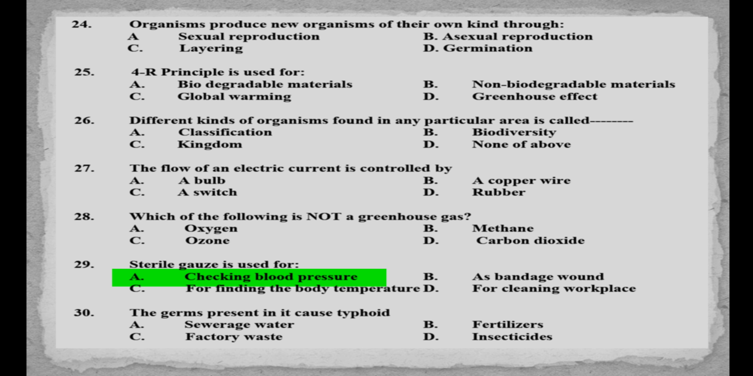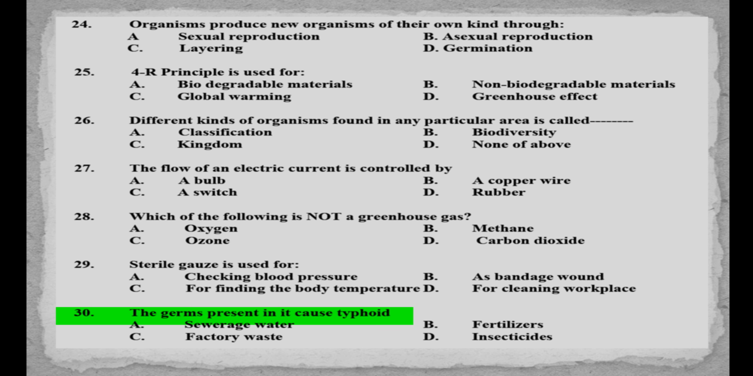MCQs number 29. Sterile gauze is used for: A. Checking blood pressure, B. As a bandage for wounds, C. For finding the body temperature, D. For cleaning the workplace. Answer is option B. As a bandage for wounds.